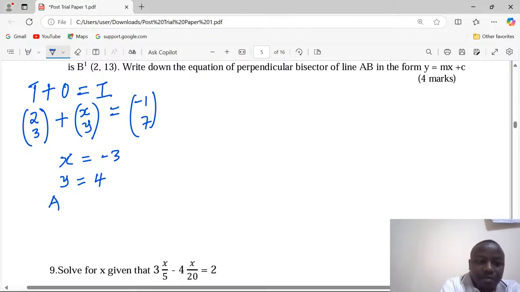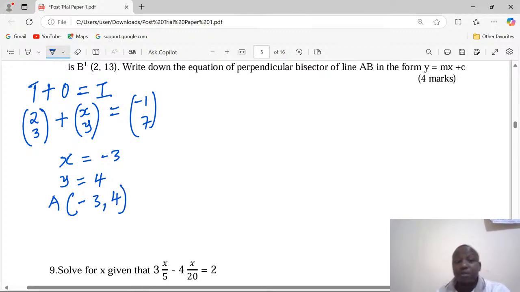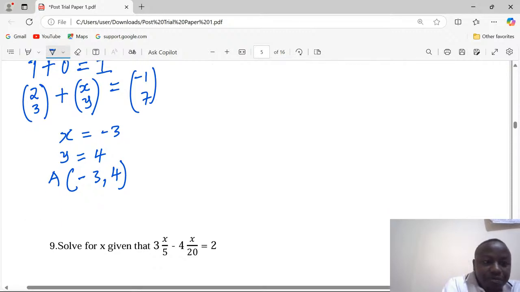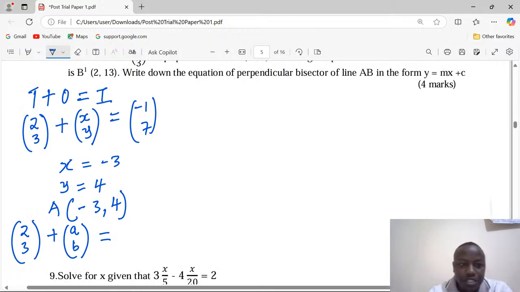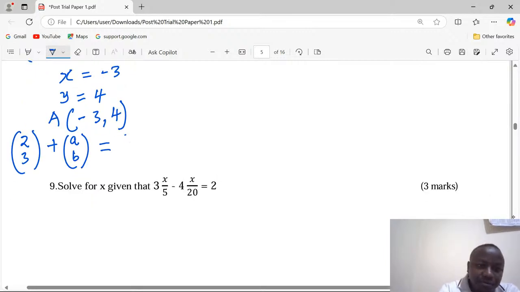Therefore, A has coordinates (-3, 4). That is for A. For B, we apply the same. (2, 3) plus the unknown, let it be (a, b), is equivalent to the image of B, which is (2, 13).